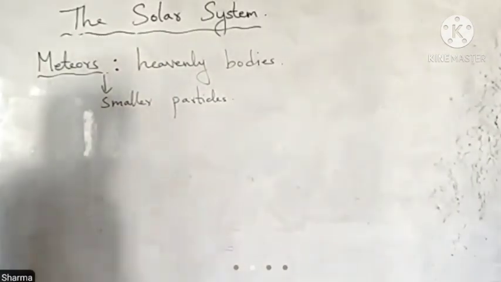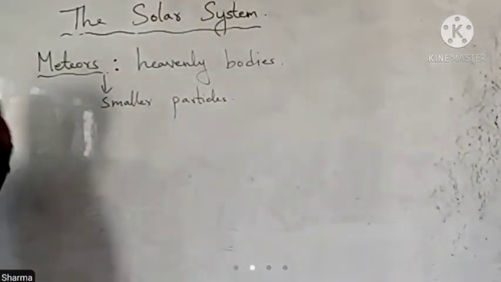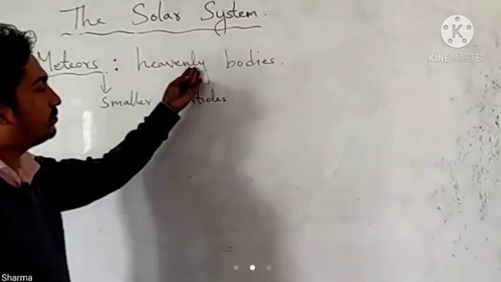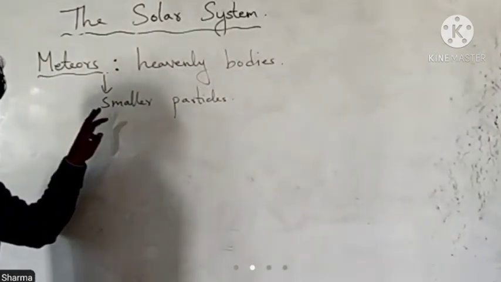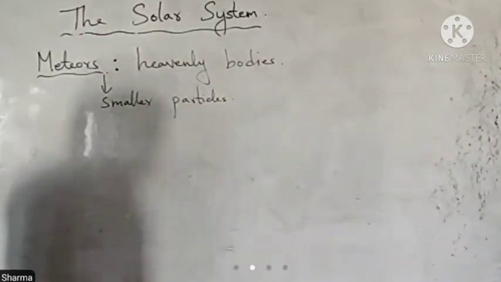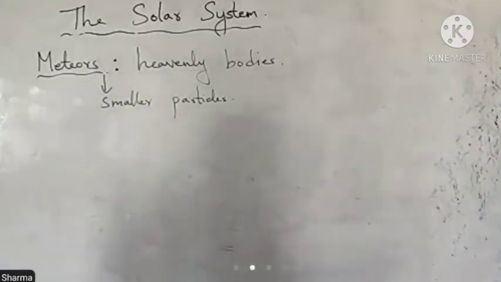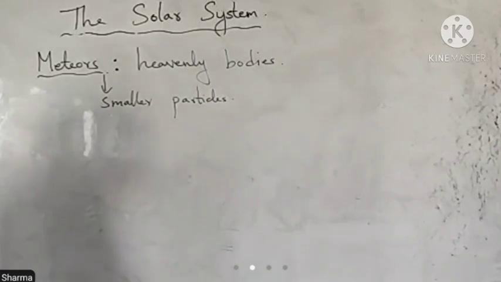As we know, asteroids are also heavenly bodies, but they are mostly of larger particles. The rocks are much larger, but meteors are nearly heavenly bodies consisting of small pieces of stones and metallic rocks.